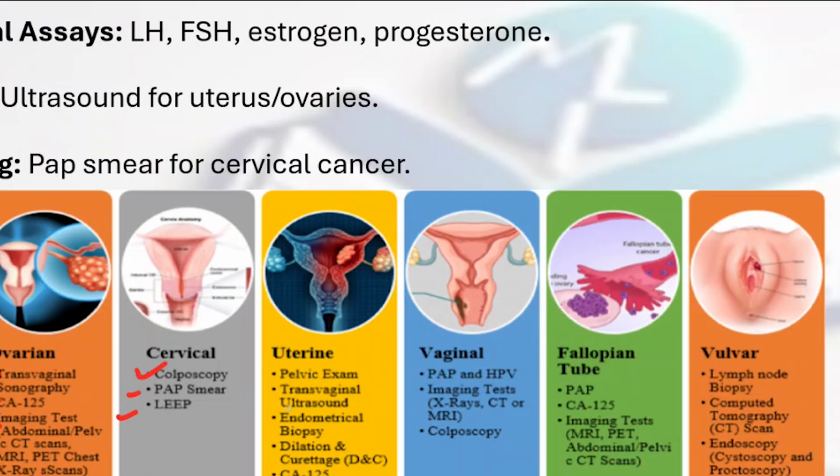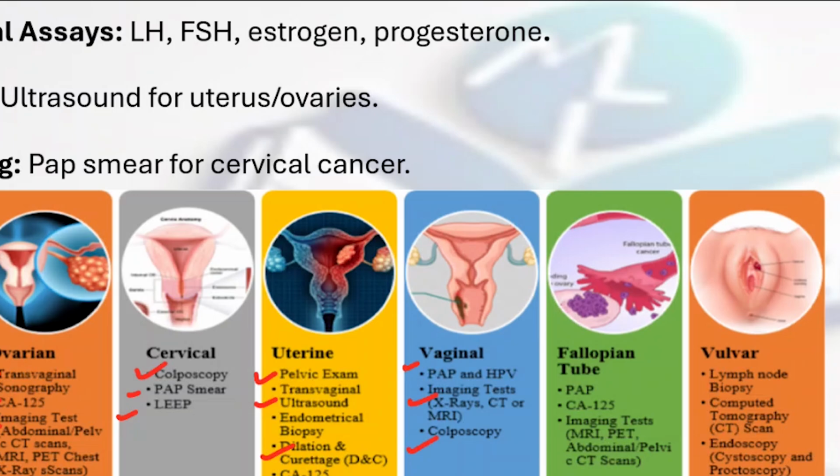Uterine pathology is examined using a pelvic examination itself, or we can go for transvaginal ultrasound, even a transabdominal ultrasound, endometrial biopsy, D&C and CA125. Vaginal pathologies can be investigated by using a pap smear and HPV test. Imaging tests like X-ray, CT and MRI can also be helpful.